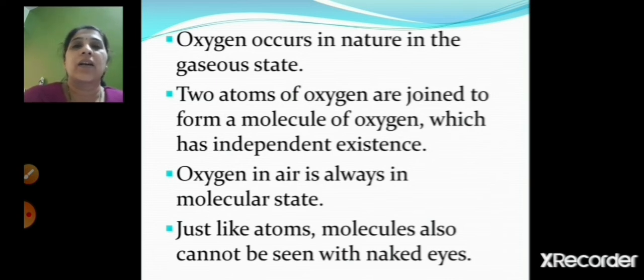Now children, there was a scientist called Democritus. He named the smallest particle of an element as atom, because in the Greek language, atomos means indivisible, that means you cannot divide these atoms. Later on, in 1803, John Dalton proposed a theory that atoms can neither be created nor destroyed, nor can they be divided into smaller particles.